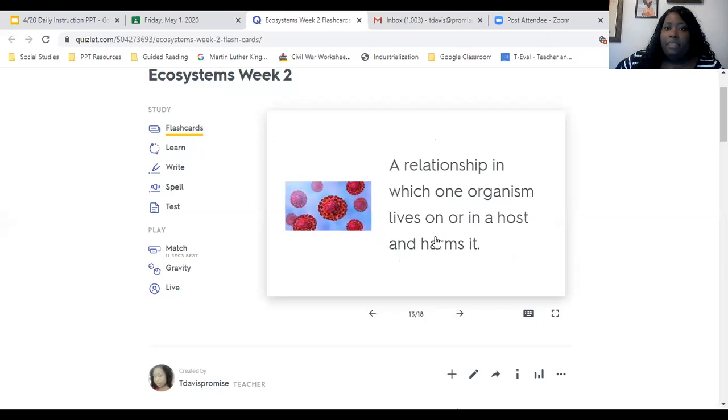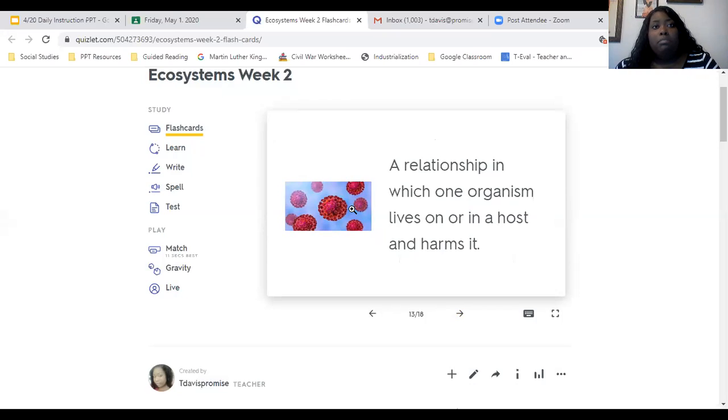All right, parasitism. It's a relationship in which one organism lives on or in a host and harms it. And so this would be an example of the coronavirus, COVID-19, because it harms the person that is the host. Also, another example could be fleas and a dog.